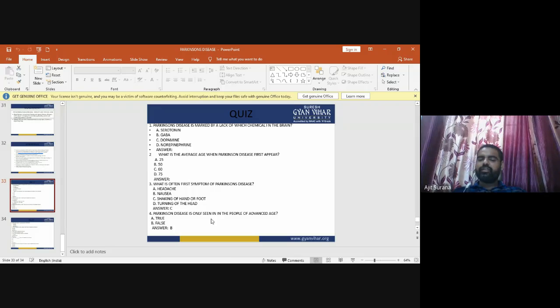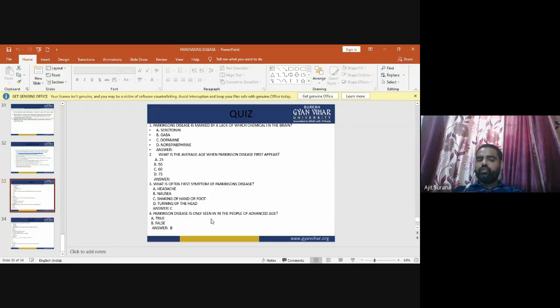Next: what is often the first symptom of Parkinson disease? Options are headache, nausea, shaking of hand or foot, or turning of the head. The answer is shaking of the hand or foot, the third option.